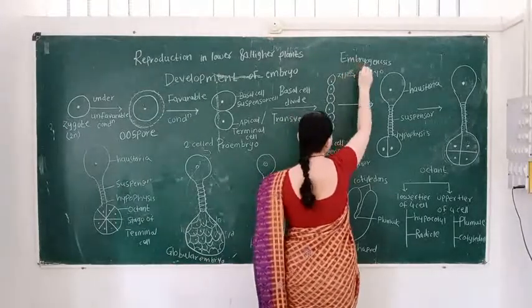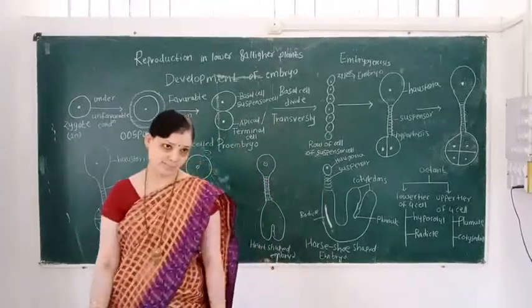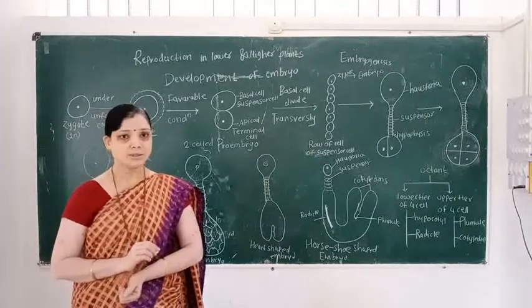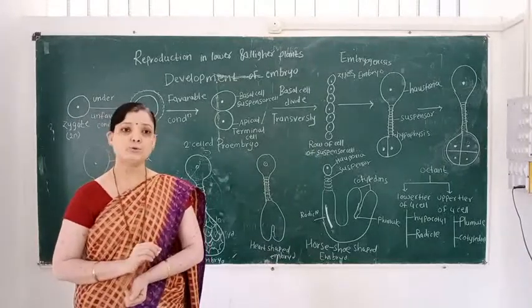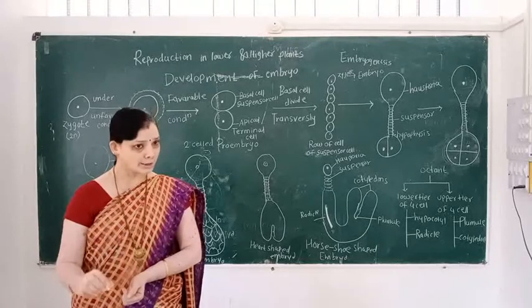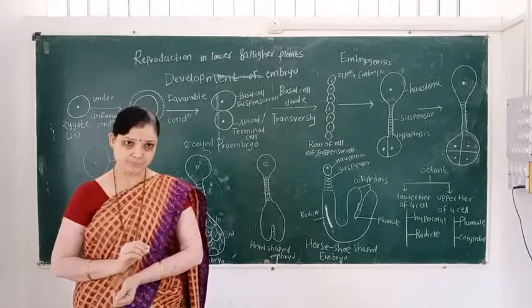This process is known as embryogenesis. What is the definition of embryogenesis? The zygote develops into the embryo. This embryo formation from the zygote is known as embryogenesis.